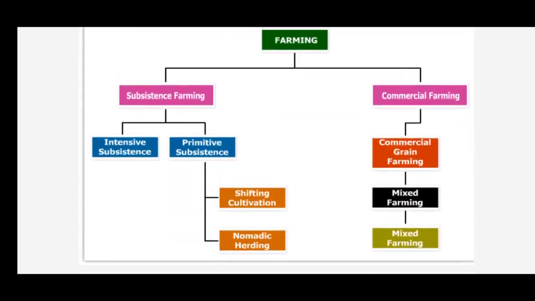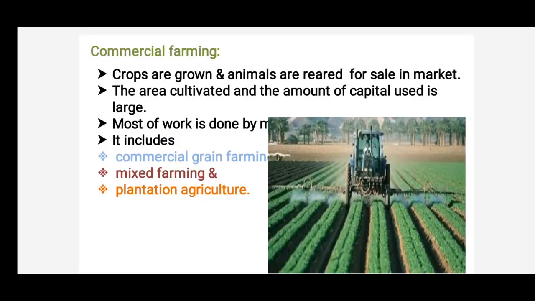See, yesterday we discussed subsistence farming. It is further classified into intensive subsistence and primitive subsistence. In primitive subsistence, we discussed shifting cultivation and nomadic herding also. And today, we are discussing commercial farming. This commercial farming is again classified into commercial grain farming, mixed farming, and plantations. So let's see commercial farming, children.